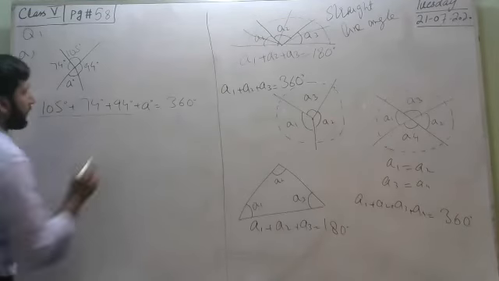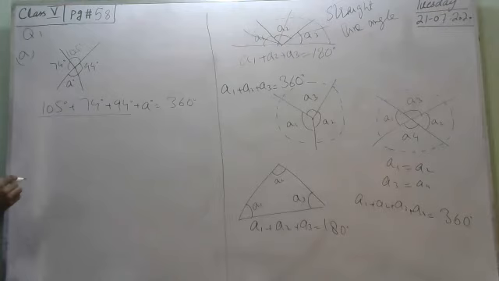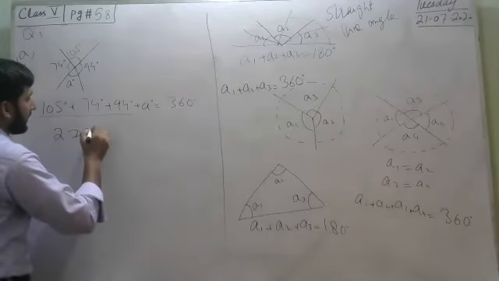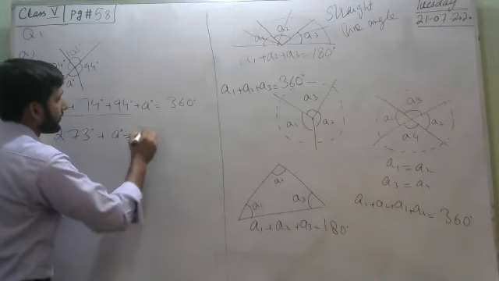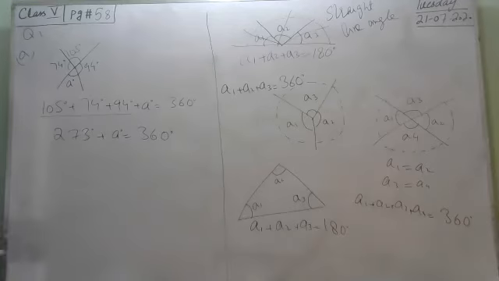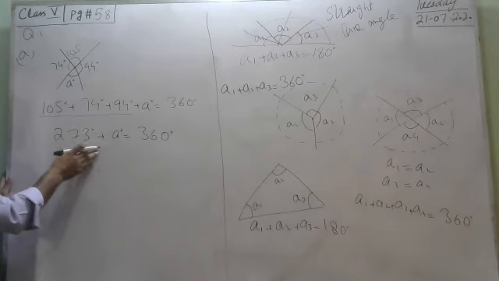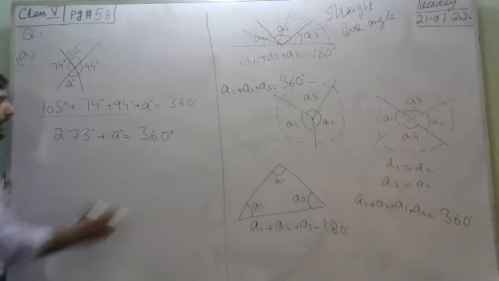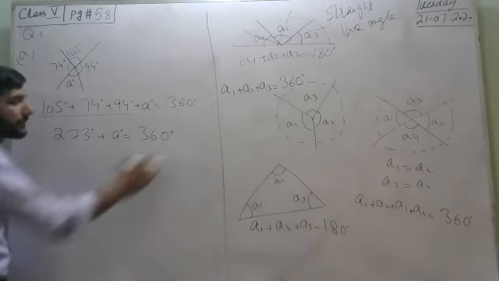These are numbers, so we have to add them. 105 plus 74 plus 94 equals 273 degrees, plus 8 degrees equals 360 degrees. We have to find the value of A. To find the value of A, we have to move this 273 to the other side of the equals sign. Remember that whenever there is a movement from one side to the other, there is a change in sign.